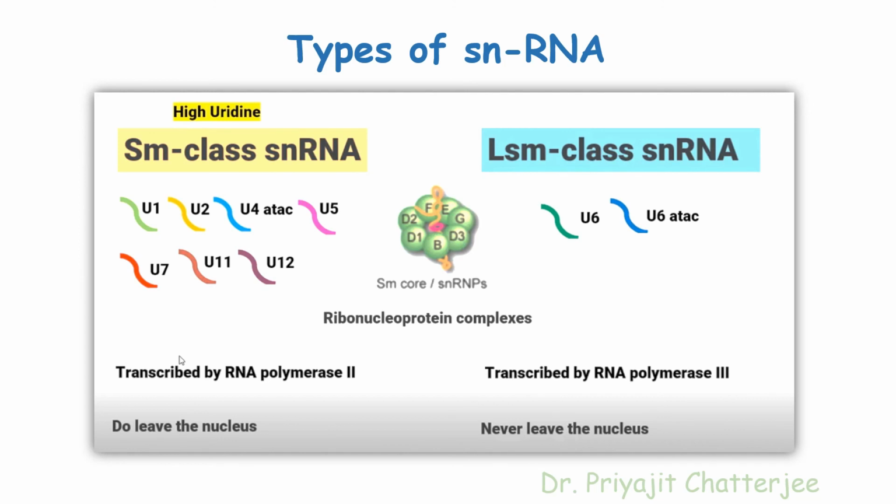And why are we using the U? Because these kinds of RNA are uridine-rich RNA, and these RNAs surround the ribonucleoprotein complex, that is the SM core protein, so they are named SM class or LSM class snRNA. SM class snRNA is transcribed by RNA polymerase II, and they leave the nucleus during their processing, and LSM class snRNA is transcribed by RNA polymerase III, but they never leave the nucleus.